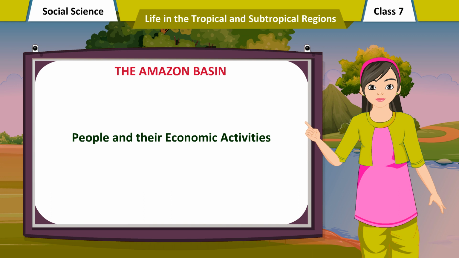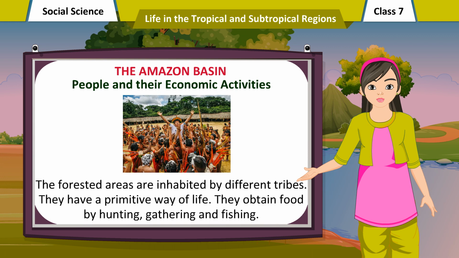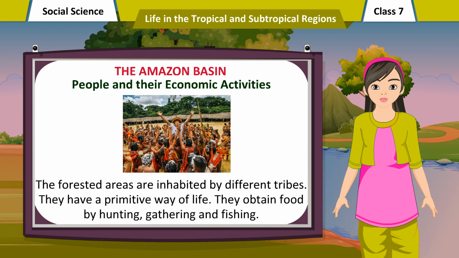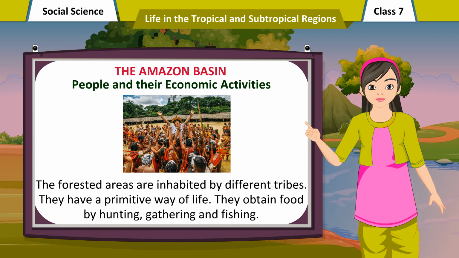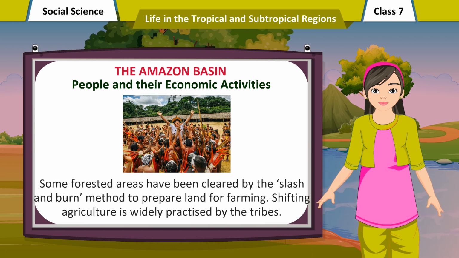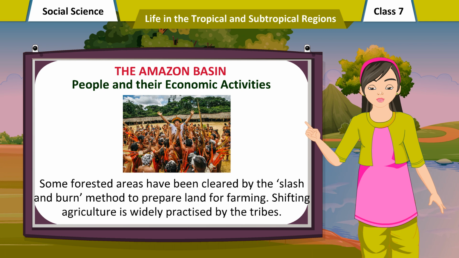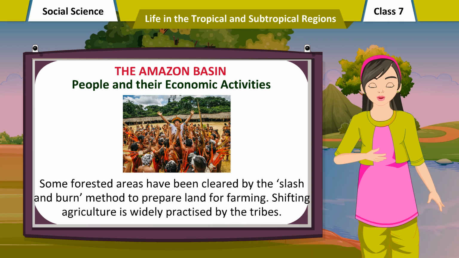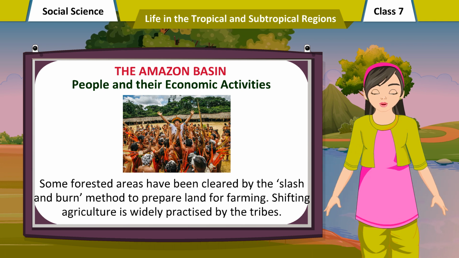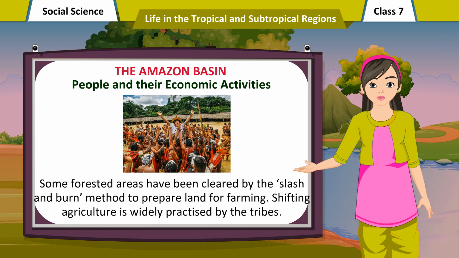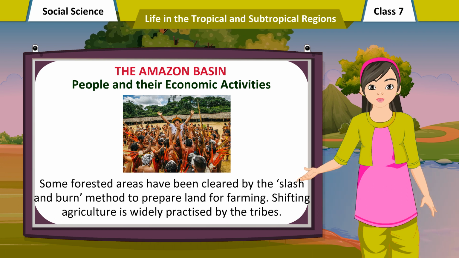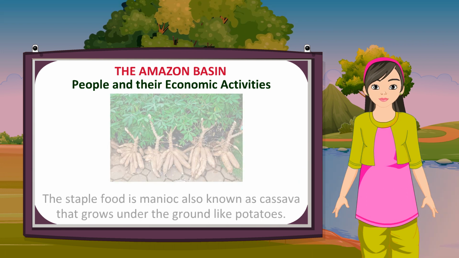People and their economic activities. The forested areas are inhabited by different tribes. They have a primitive way of life. They obtain food by hunting, gathering and fishing. Some forested areas have been cleared by the slash and burn method to prepare land for farming. Shifting agriculture is widely practiced by the tribes.